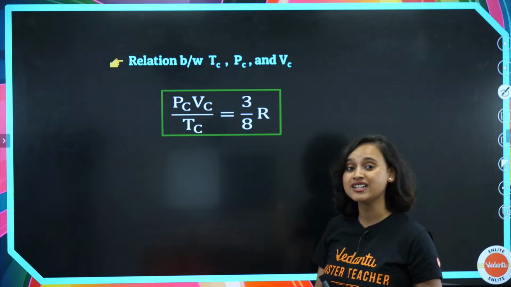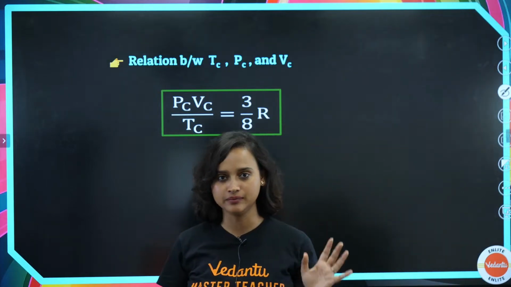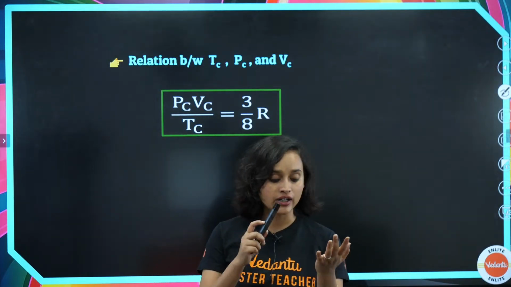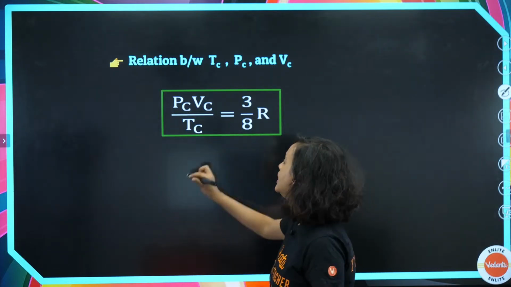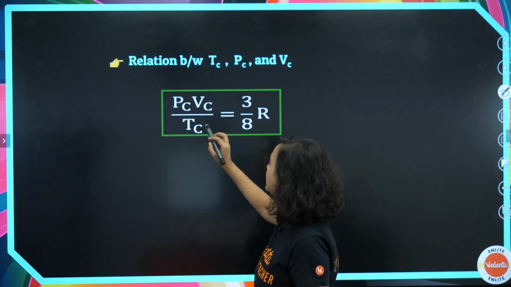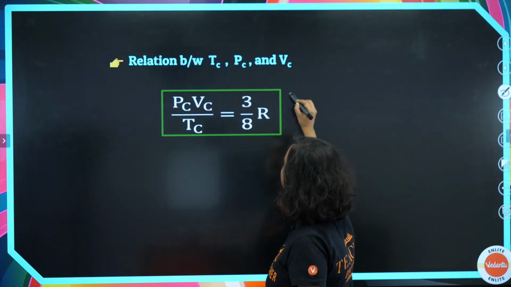Now, what is the relation between this Tc, Pc and Vc? What is the relation between critical temperature, critical pressure and critical volume? That is basically Pc into Vc divided by Tc is equal to 3 by 8 R.